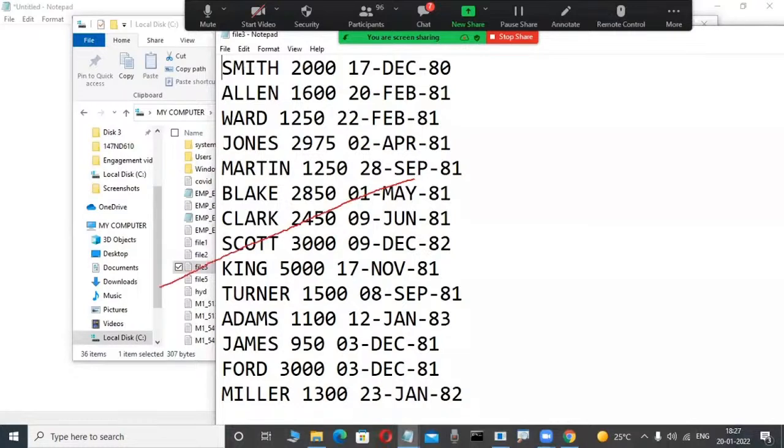Now, who are the employees who joined before 1981? If I want to retrieve that employee information from a file, it is very difficult. You have to write a C program, Java program, .NET program, or Python program, and only then can you fetch the file data. That is very difficult, and we have to write big application programs.